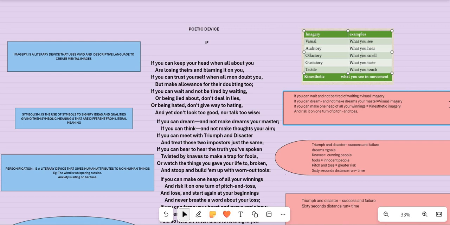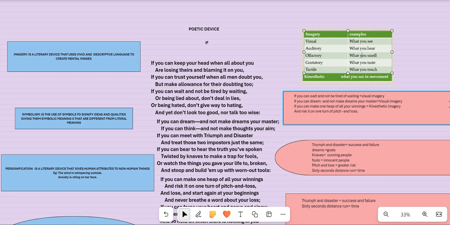When you read a line, you can get the smell of something in your mind. It's example for olfactory imagery. When you read a line, you get the taste of a thing in your mind. It's example for gustatory imagery.